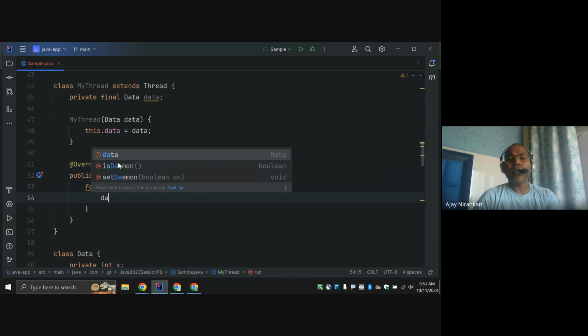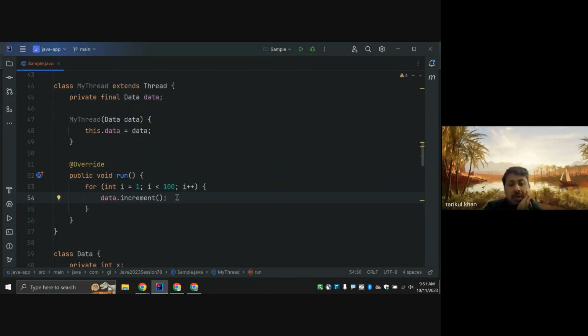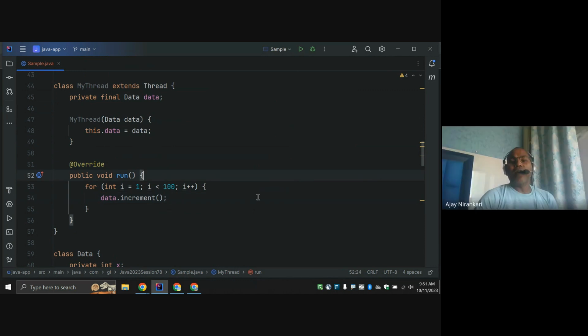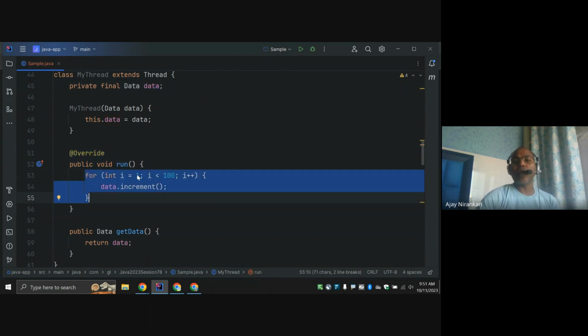And here I just say data dot increment function I can invoke, right? And here I have a method to get data. So notice this is the method. The thread has one data object. This is the object, and now we have a run method, the code written inside the thread. The thread is going to run, printing 1 to 100 times, incrementing this value, right?